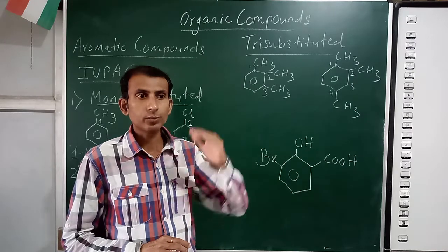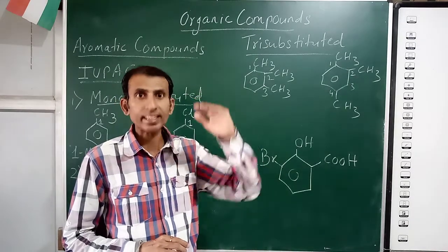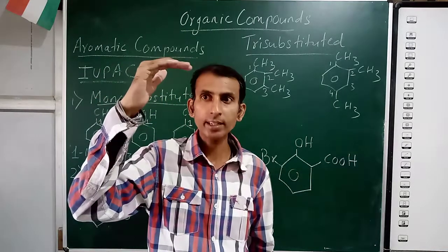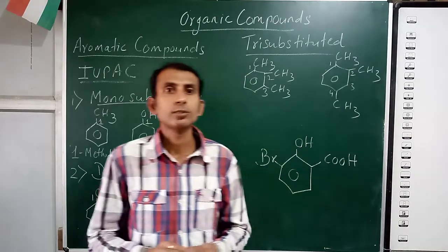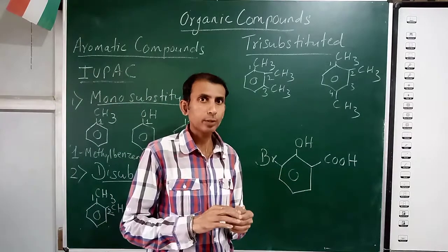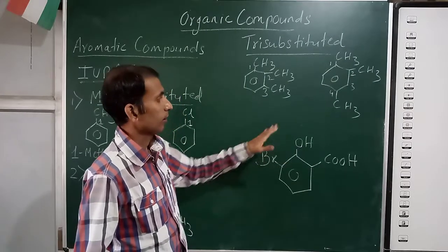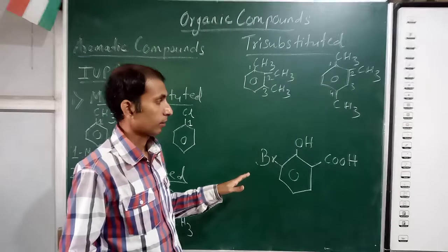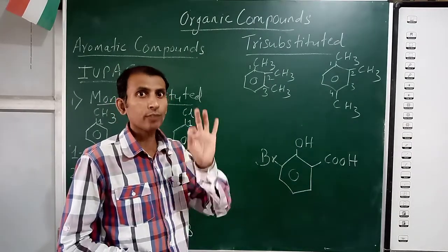Okay, which functional group is given the first priority, which comes first, then which comes after that. That is called the seniority table. That table is important because now here we have 3 different functional groups. Substituents are different. In that table you will come to know the seniority of the functional groups.